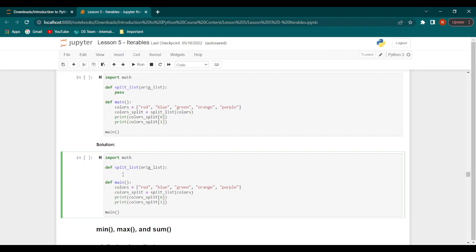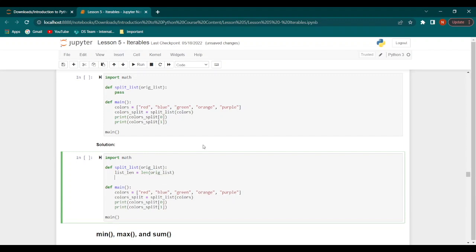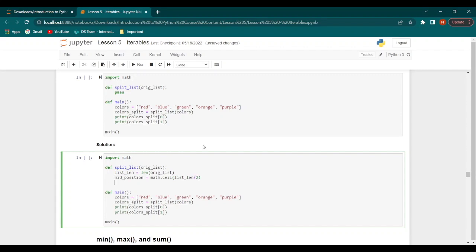Now this is where we would write our function. So within the split list function, first we have list_length, which would be the length of the original list. Then we have mid_position, which would be math.ceil of list_length divided by 2. So this will give us the middle position of the list.